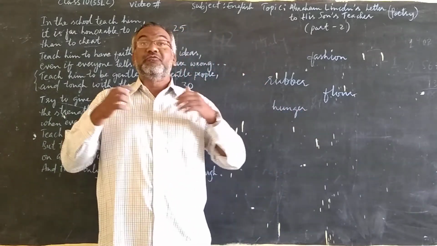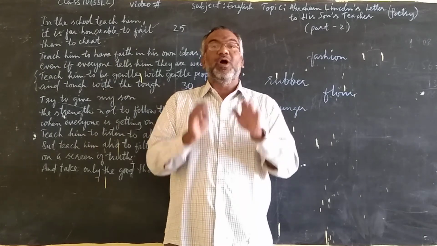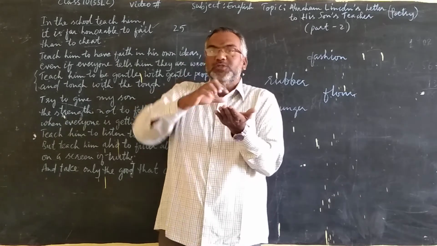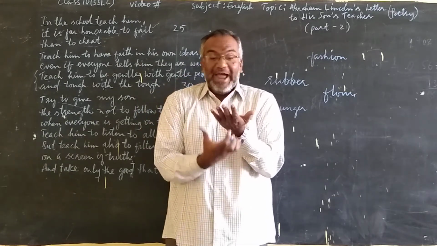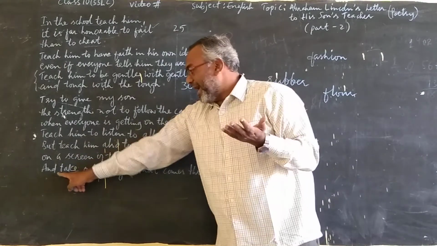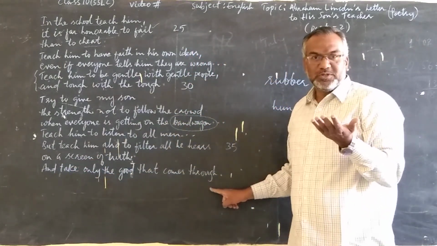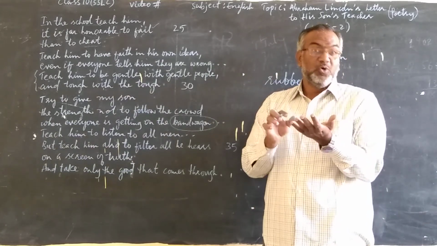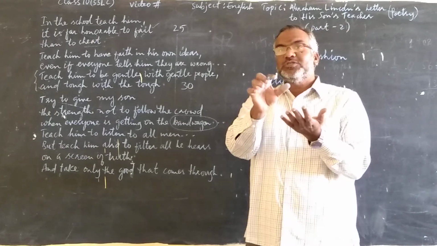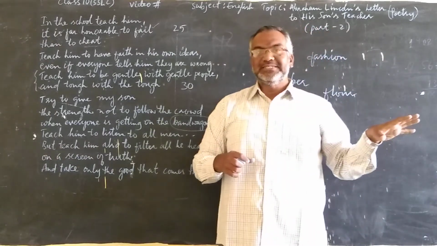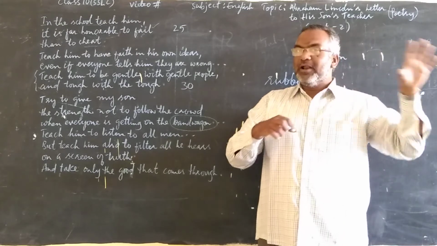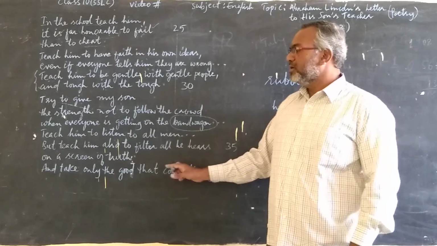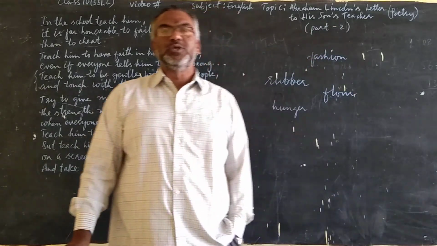In the same way, we must filter whatever we hear from all men. We must filter all those things on a screen of truth, and take only the good that comes through. Whoever is telling the truth, we must take it. And the lies and any other wrong or bad ideas, we must leave them. This is what the poet father wants his son to learn at school.